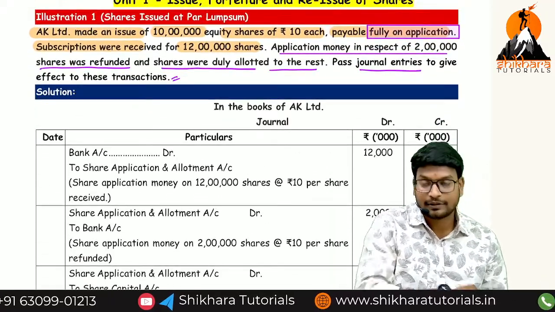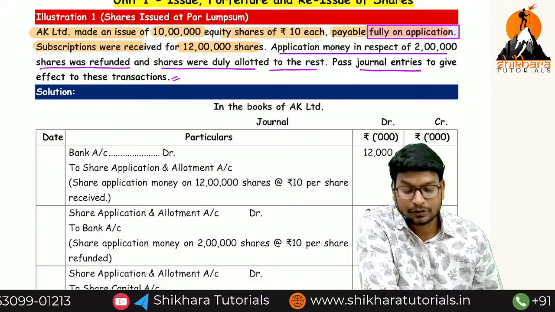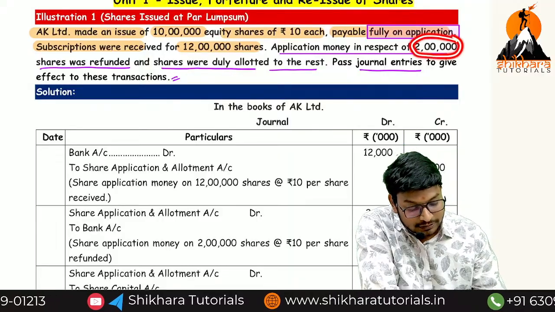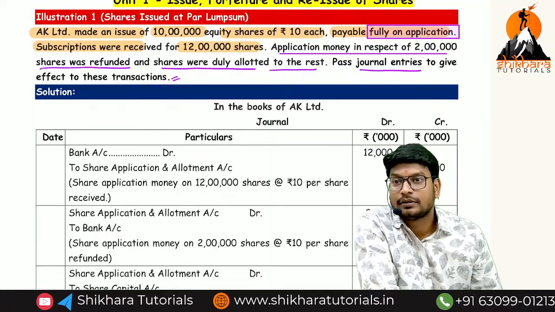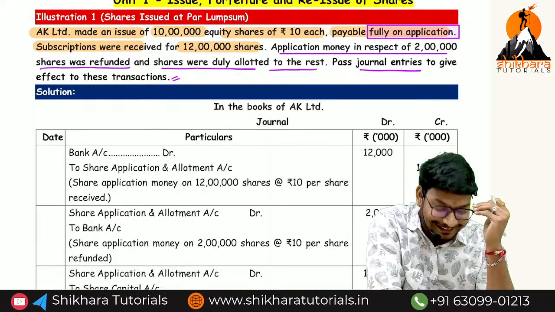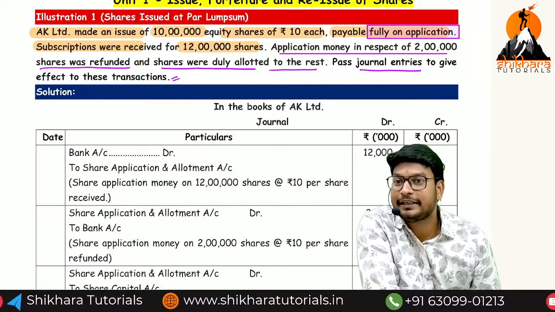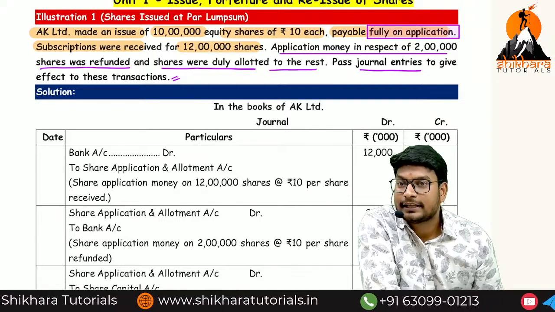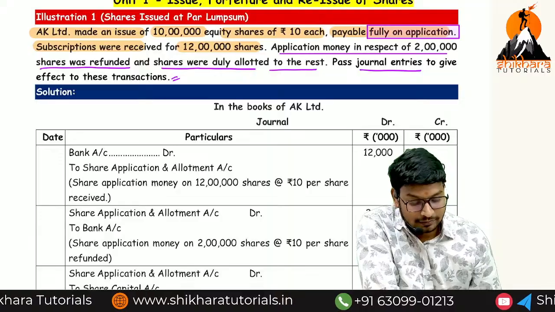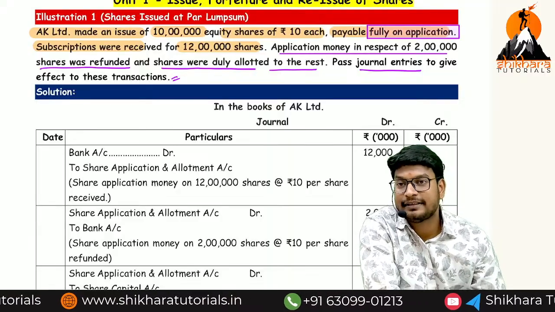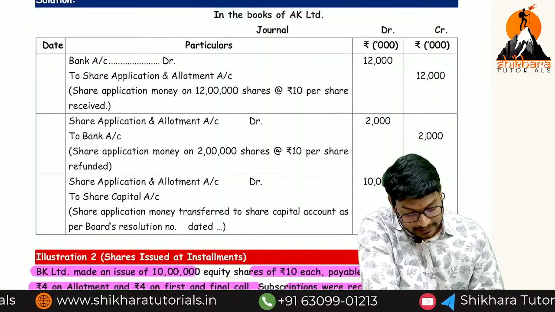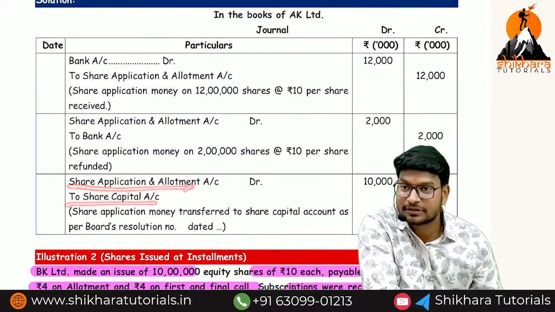So what is the second one? We have to refund 2 lakh applications. Yes or no? So 2 lakh into 10 rupees, that is equal to how much? 20 lakhs. 20 lakhs we have to refund. What is the entry? Share application and allotment account debited to bank account. And the remaining 1 crore we have to transfer to share capital account. What is the entry? Share application and allotment account debited to share capital account.